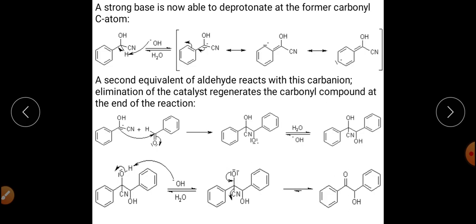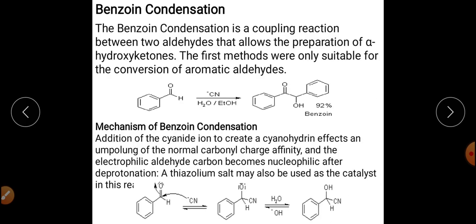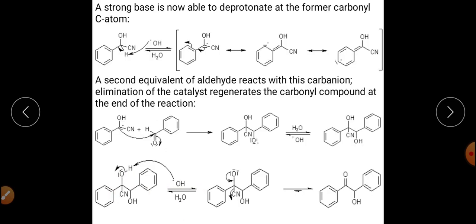First of all, the role of this CN is to initiate the reaction, because the reaction starts with the nucleophilic addition of this particular CN negative to the benzaldehyde. And the second role is that it acts as a good leaving group. So now it is eliminated from this one, and benzoin has been synthesized during the benzoin condensation reaction. So this is all about the benzoin condensation reaction, and the must condition is that there should be an aldehyde, and that aldehyde shouldn't have any alpha hydrogen, right?